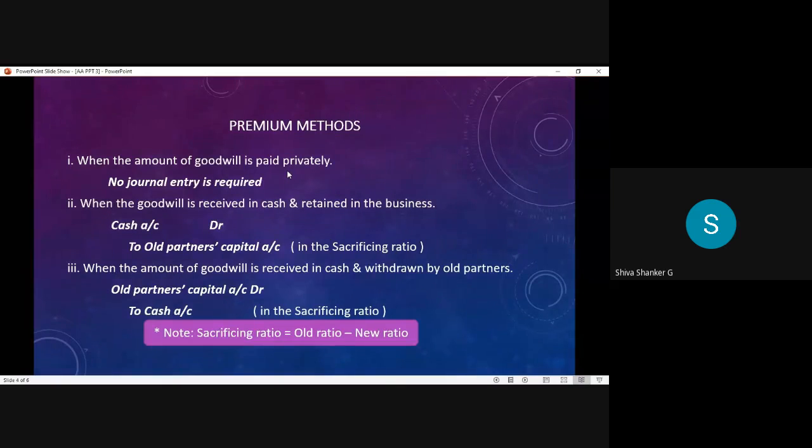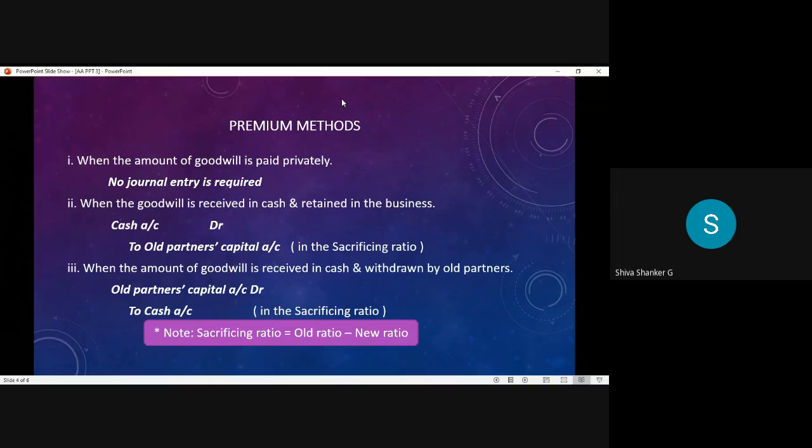Simply, we ignore it. If the question mentions that goodwill is paid privately, we simply ignore the transaction and post nothing in the accounts. So no journal entry is required for the first case. In the exam, 99% they will not give this type of method. They give the second or third method only in premium methods.